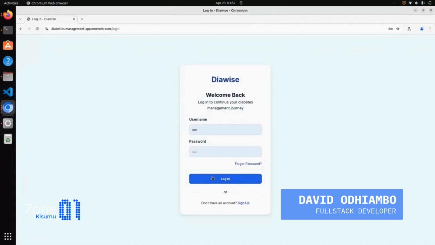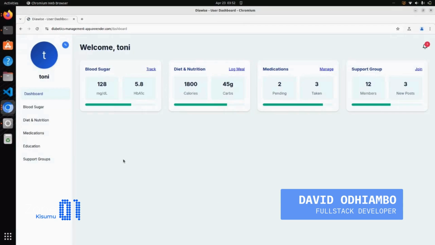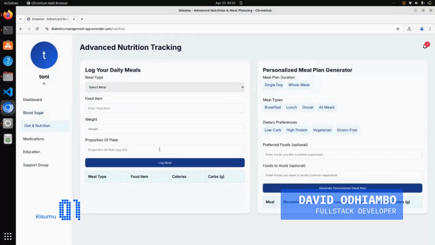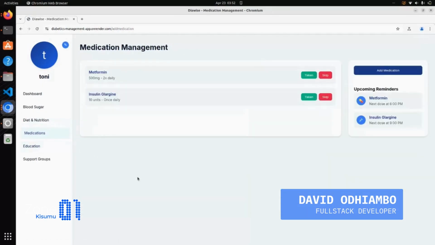So for Diawise, we are leading with 3 pillars: education, nutrition, and community. For education, we are consolidating educational resources to persons living with diabetes so that they can better manage their condition. For nutrition, we offer alternative foods that are available locally to persons living with diabetes. For community, we offer a community so that the people living with diabetes can interact with each other, sharing the challenges that they face living with the condition.